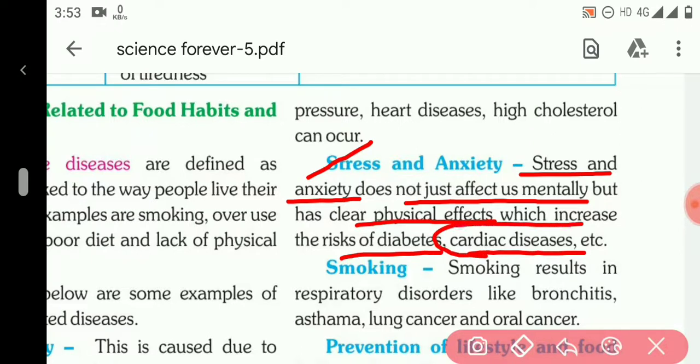Cardiac diseases are related to heart diseases. The next one is smoking. Smoking results in respiratory disorders, when our respiratory system does not work properly. Diseases we can get are bronchitis, asthma, lung cancer and oral cancer.